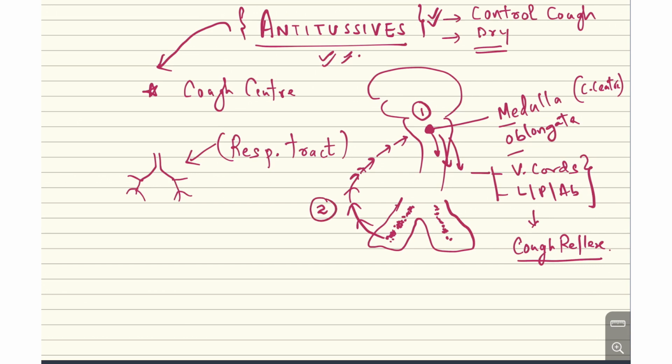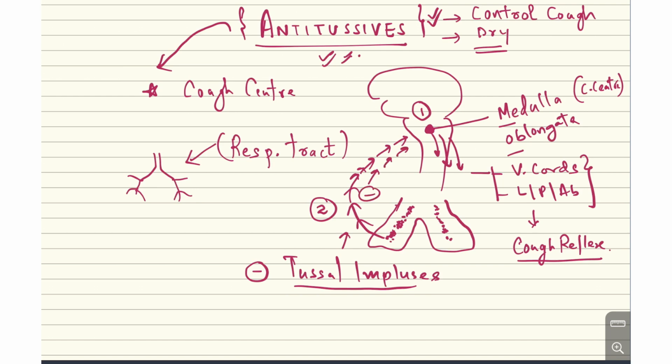The impulses generated in the periphery are called the tussive impulses. When we give the antitussives, they inhibit these tussive impulses, so the cough center is unable to get stimulated.